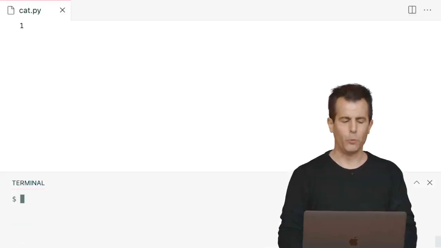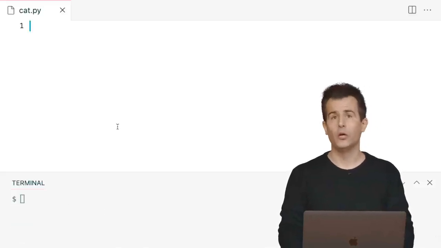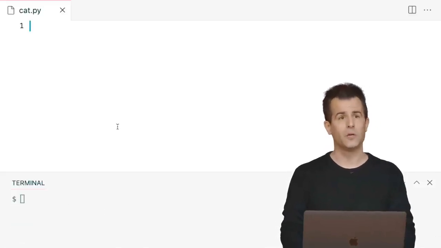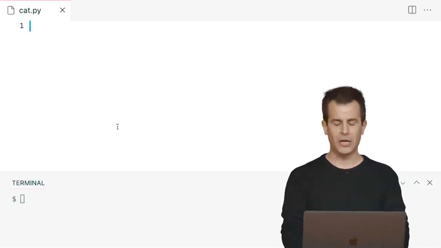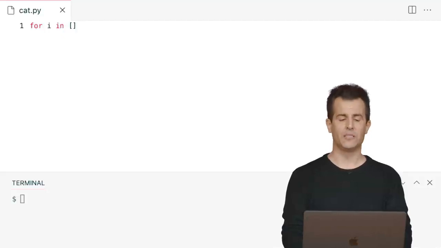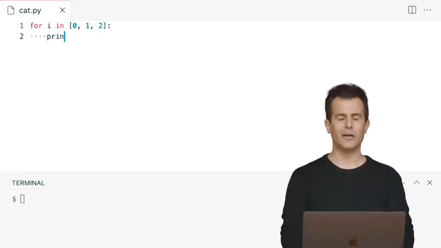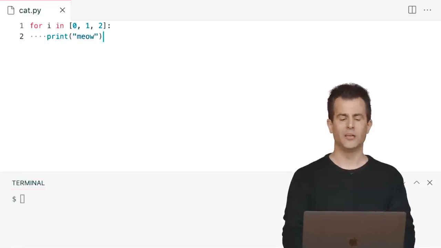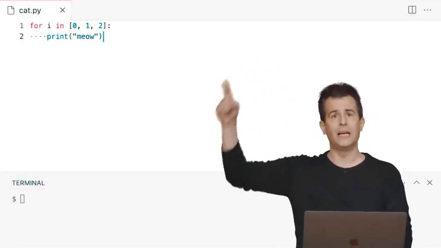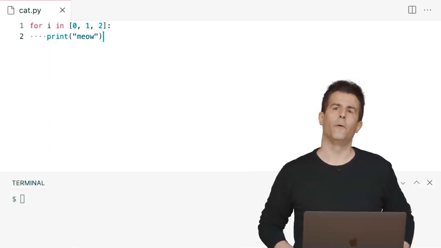The way the for loop works is that it allows you to iterate over a list of items. So what does this look like? It might look like this. For i in the following list of items, 0, 1, 2. This is my starting point, and on each iteration of this loop, that is, on each execution of this loop, again and again, I want to print out meow.